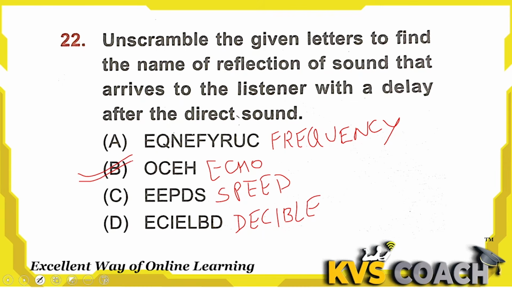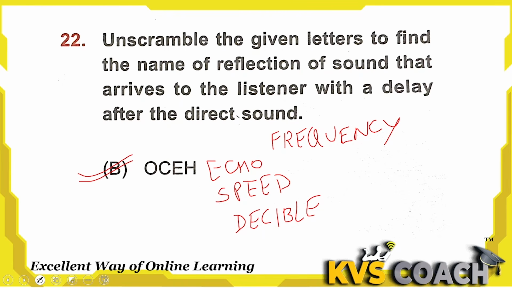Frequency means measuring the rate of the sound per second, that is called frequency. Speed, we all know what the speed of sound is. And next is decibel. Decibel is the unit to measure sound, like 20 decibel, 13 decibel, 18 decibel. So the right answer here is echo, which is the reflection of sound.